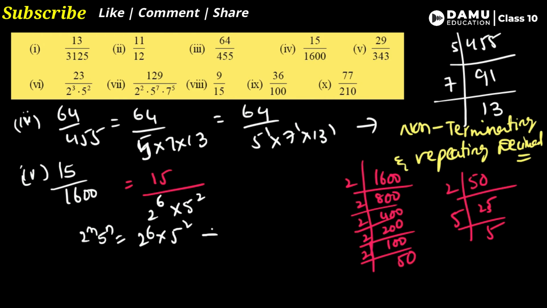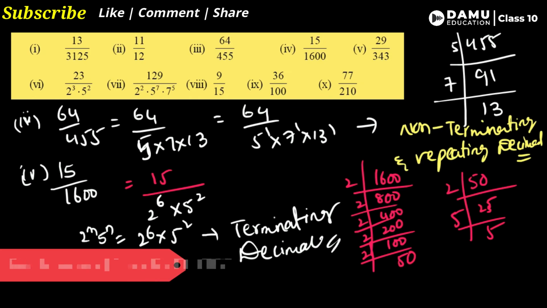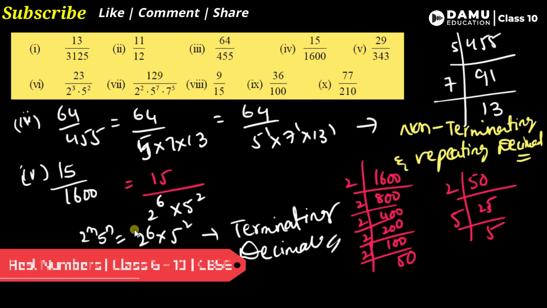Then obviously it is a terminating decimal. You can say like this. These are the formats you need to know about. The denominator should be written in the format of 2 power m and 5 power n, whatever it is, a 2 with 5 combination other than any numbers. So like this we have to do.